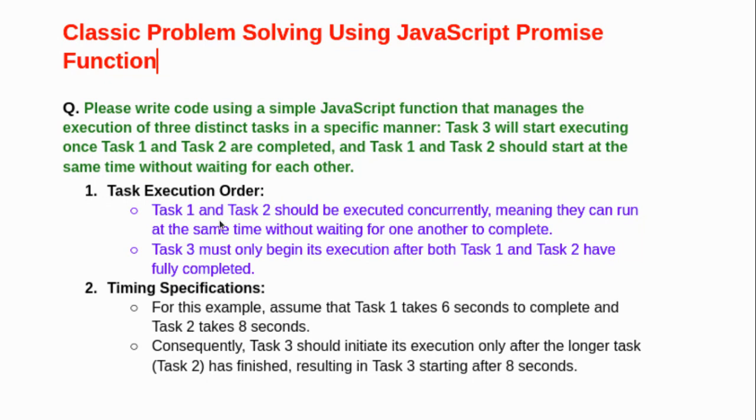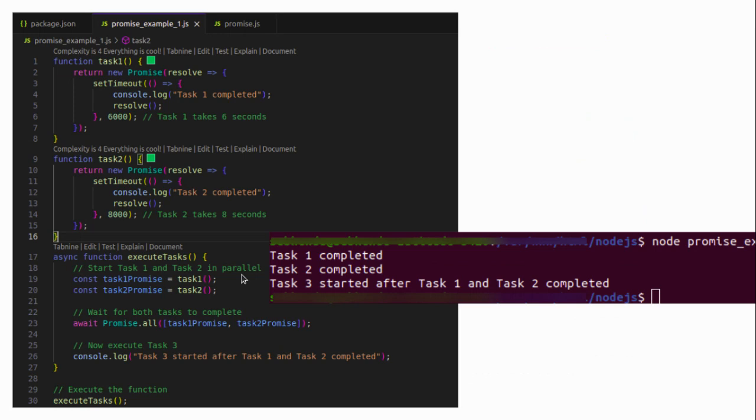What is the problem? Again, let's read it. Task 1 and task 2 should be executed concurrently, meaning they can run at the same time without waiting for the other to complete. Task 3 must only begin its execution after both task 1 and task 2 have fully completed. So let's move to the coding.